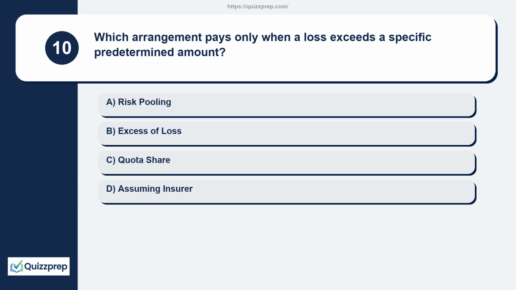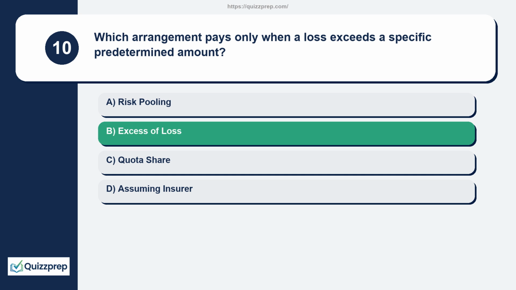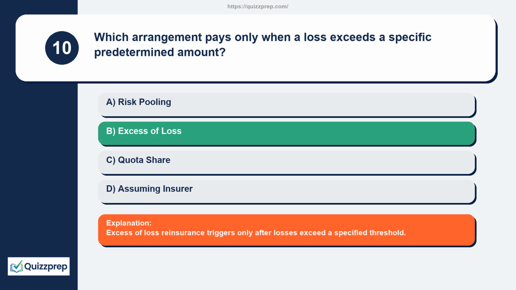Question 10. Which arrangement pays only when a loss exceeds a specific predetermined amount? Risk pooling, excess of loss, quota share, assuming insurer. Excess of loss reinsurance triggers only after losses exceed a specified threshold.